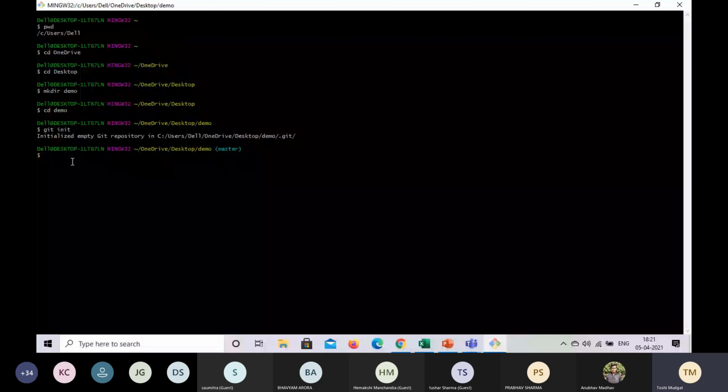Now we create this file. What is this? README is basically to include the information about your project, such as setup instructions, in a file.